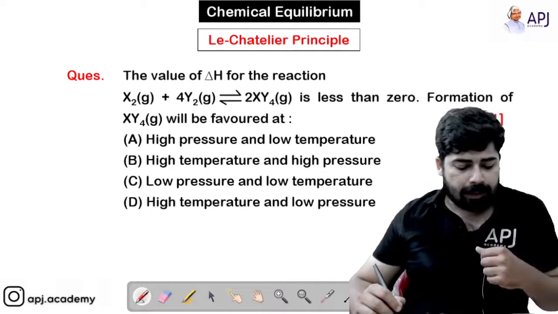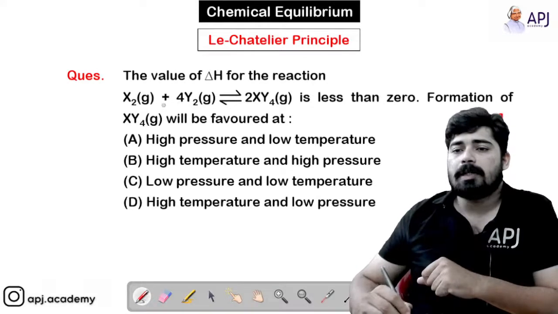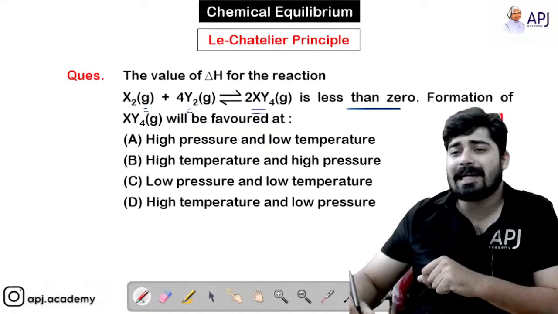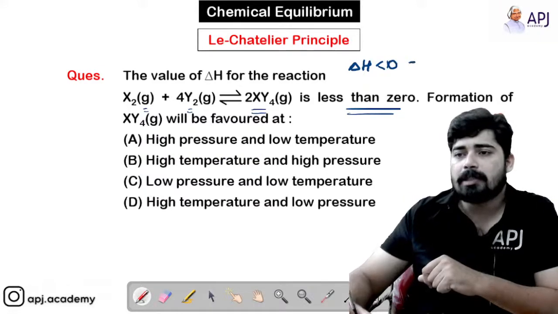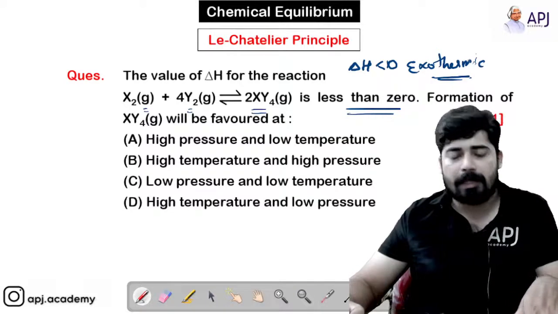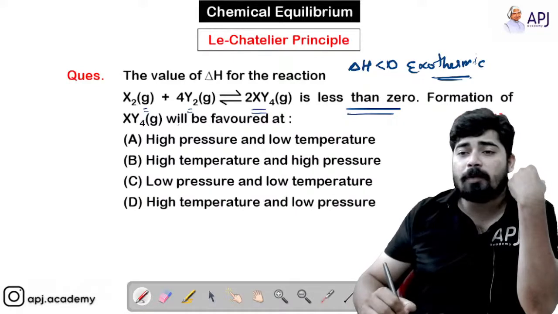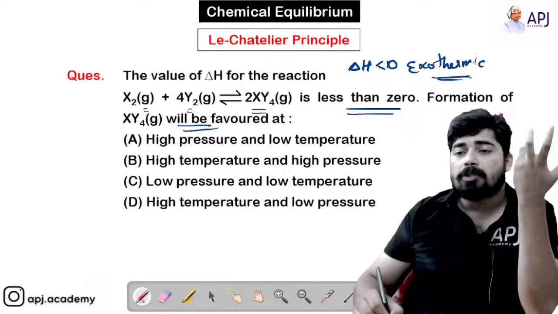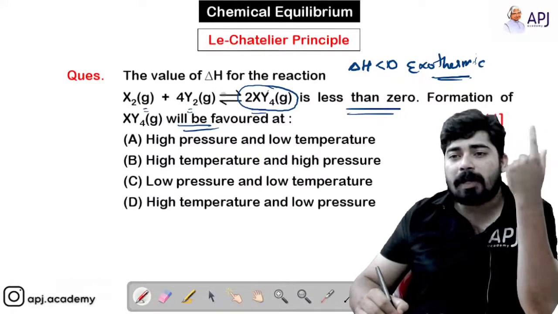The value of delta H for the reaction X2 gas plus 4Y2 gas giving 2XY4 gas is less than 0. So delta H less than 0 means the reaction is exothermic. That is what is meant by delta H less than 0. Now the formation of XY4 will be favored. XY4 is a product, and we have to give the condition which favors the formation of XY4.